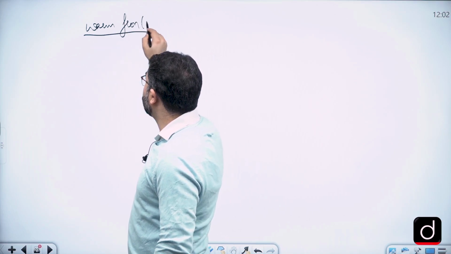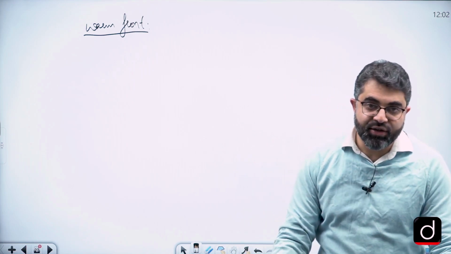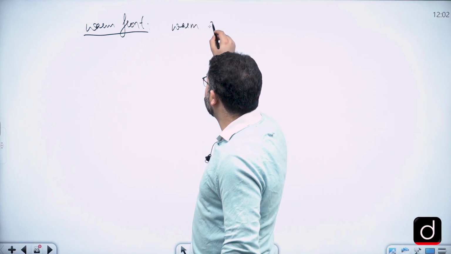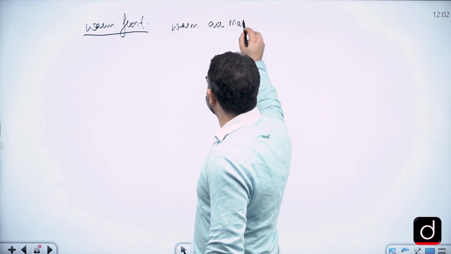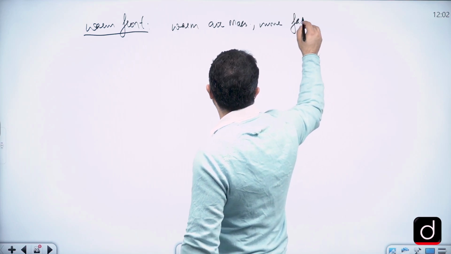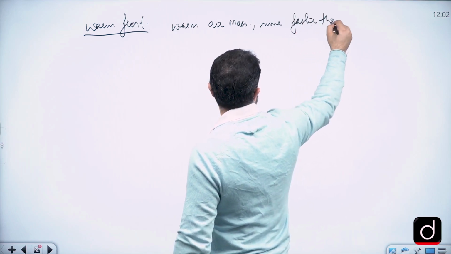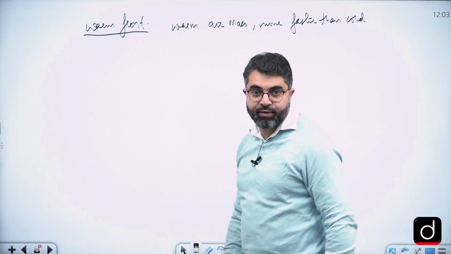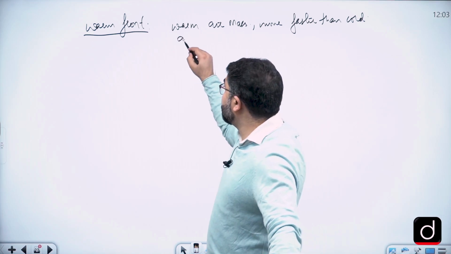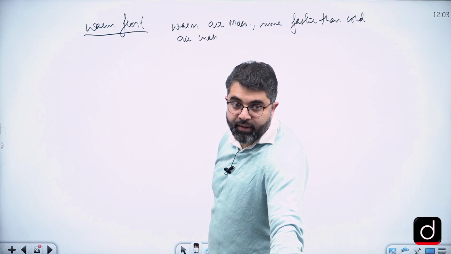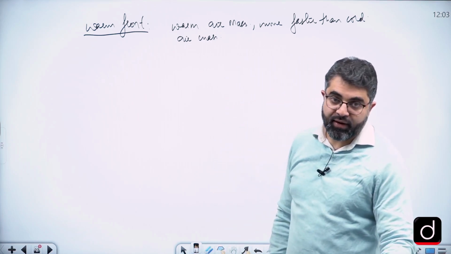Warm front. So let's define warm front. Warm front is the condition when warm air mass moves faster than cold air mass. Warm air mass moves faster than the cold air mass. That is how we define warm front.